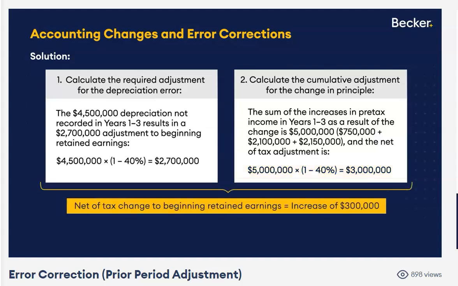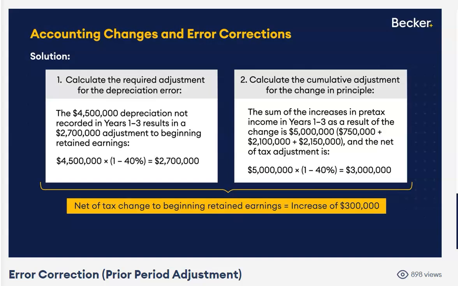Retained earnings would go up by 3 million net of tax. So the net effect of both of those adjustments to beginning retained earnings would be a plus $300,000. $2.7 million downwards for not recording the depreciation, the net of tax adjustment, and then switching to FIFO from LIFO, well, then we go up by $3 million net of tax. The net effect is to adjust beginning retained earnings. The net change would be $300,000 upward.